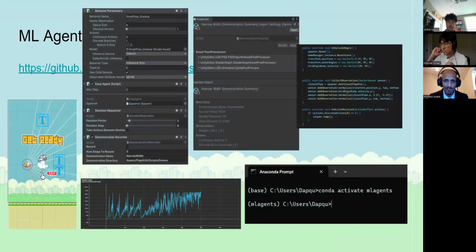All right. So you can see here some examples of the code and the implementation. On the middle left, you can see the behavior parameters that are provided by the library, like the space size of the observation vector, as well as the decision period, which is how many frames it takes to make a decision. On the right, you can see some code for collecting observations. That's just how it gets information about its environment, as well as how it converts a decision to an action such as player.jump.